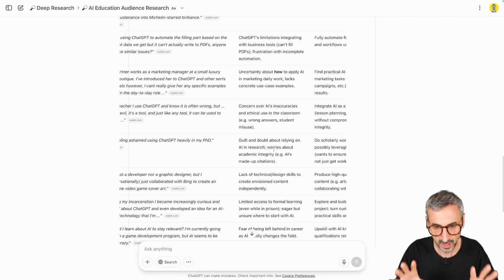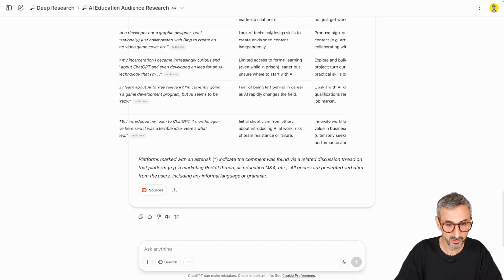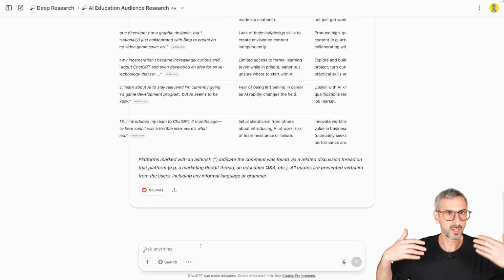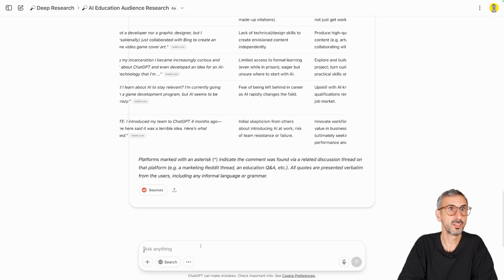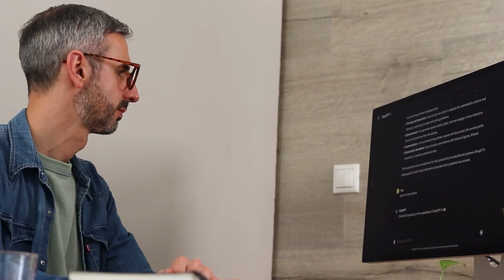Okay, so I found this research very useful. Once you have this, you could follow up by saying, okay, now suggest some content pillars that I could create out of these pain points that you have highlighted. So you can really go deeper and continue prompting in the same conversation in order to come up with a really good content strategy that would resonate with your target audience.